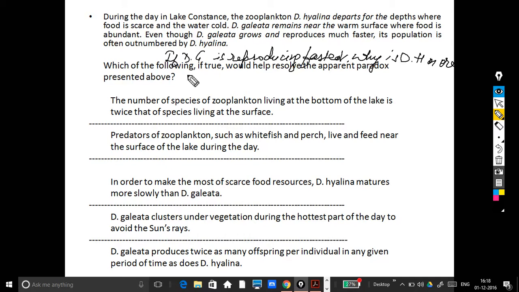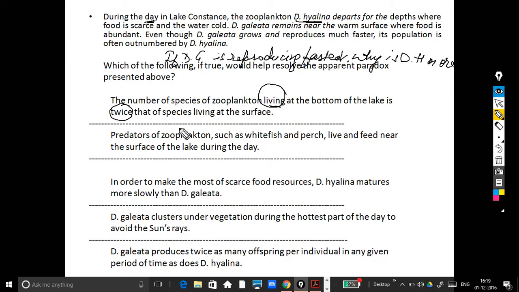Let's look at the choices. Let's look at the first one. It says the number of species of zooplankton living at the bottom of the lake is twice that of species living at the surface. So we really don't know if we have any species living at the surface or at the bottom, because we do know that D. hyalina departs to depths where food is scarce during the day, but we really cannot say if they are living there and if they are twice, and that again doesn't answer my question. My question is that why is DH more? So this has nothing to do with it.